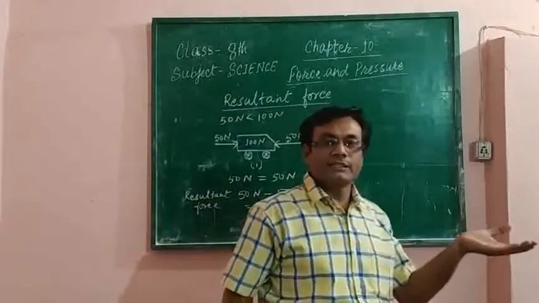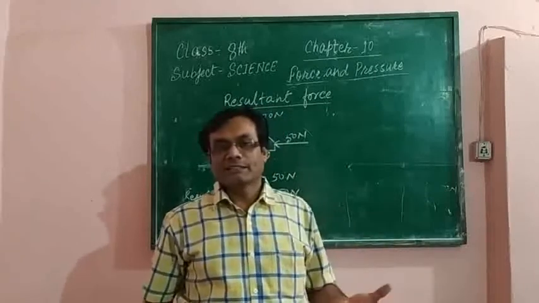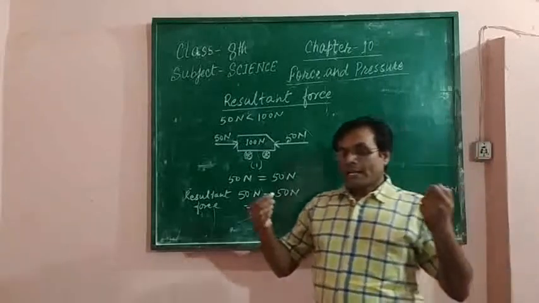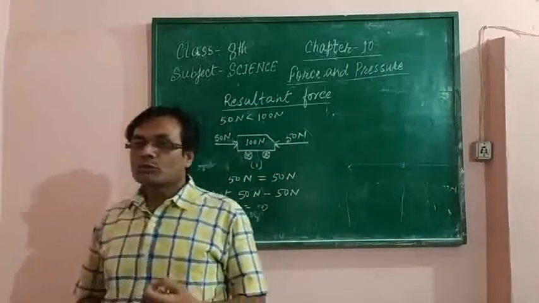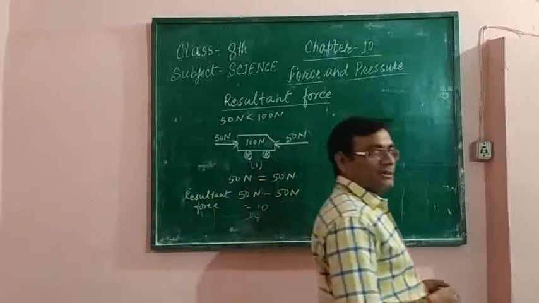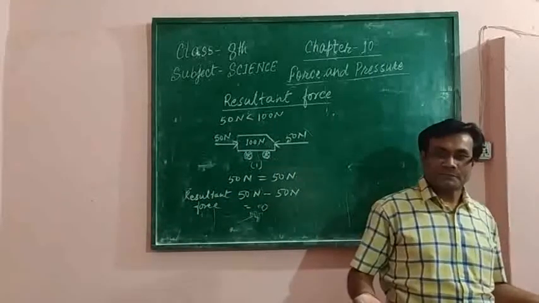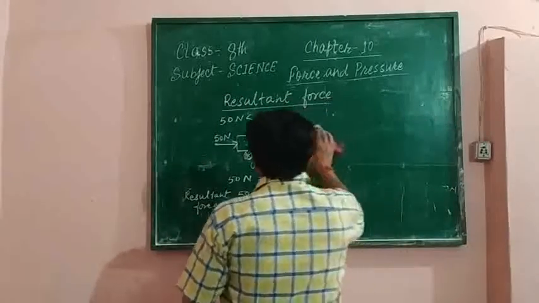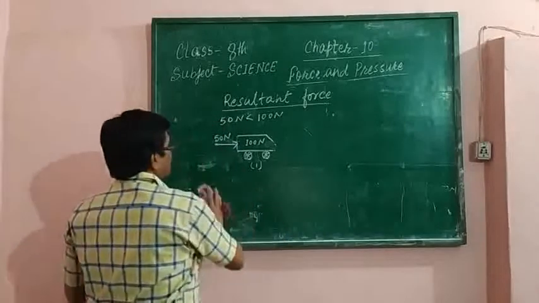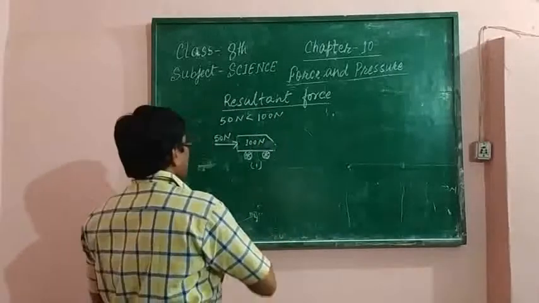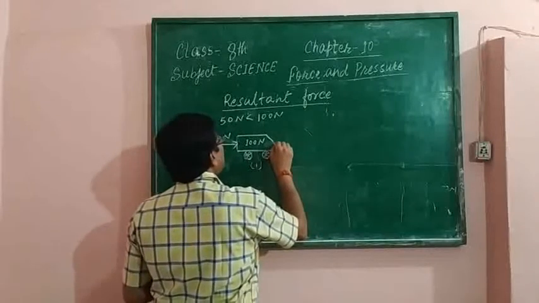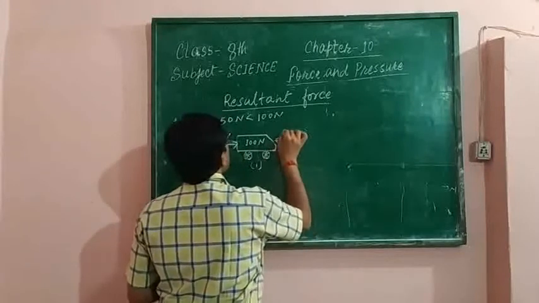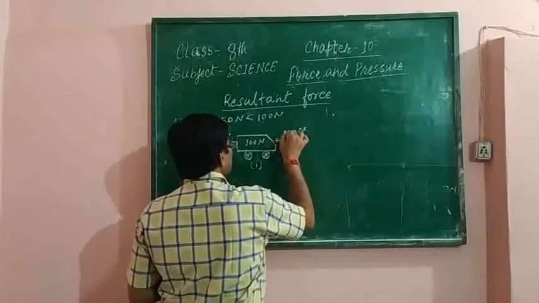As you have seen in the tug of war, रस्सा कसी खेल में आपने यह देखा होगा कि जब दो टीमें एक रस्सी को खींचते हैं और जब दोनों का बल समान होता है उस समय वह रस्सी कहीं मूव नहीं करती है. But what will happen when a person is applying 50 Newton in the east direction and another person is applying 150 Newton force from the other side?